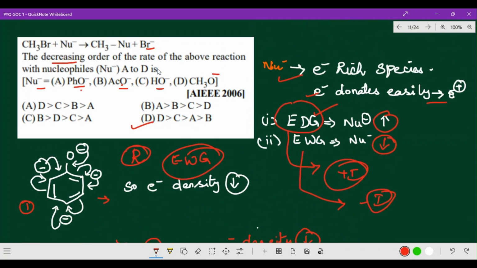I hope you got the clarity about this question. Decreasing order of the rate of the above reaction for nucleophiles. What do you mean by nucleophiles? Where can we look for nucleophiles? I think you got that idea. Let us go for the next question.